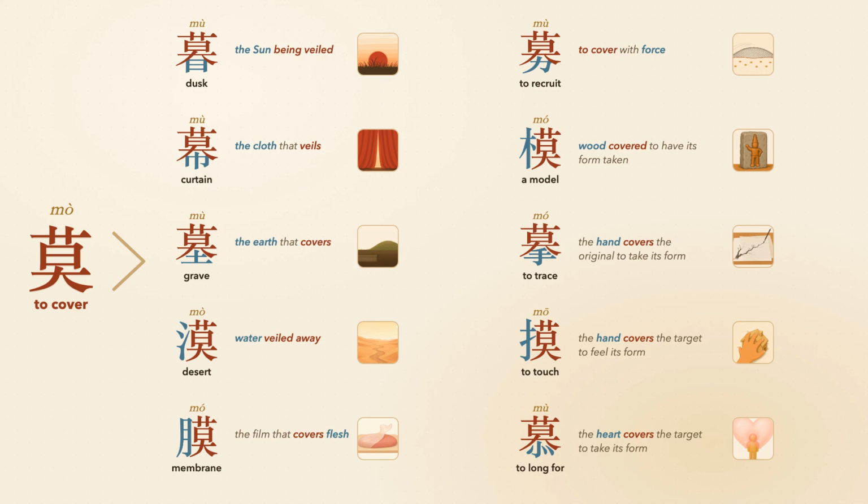We will illustrate this with the mo Lego brick. Its meaning is to cover, and from that single meaning, it builds this entire family. In each character, the mo brick provides two things at once: that core concept and a clue to the pronunciation.